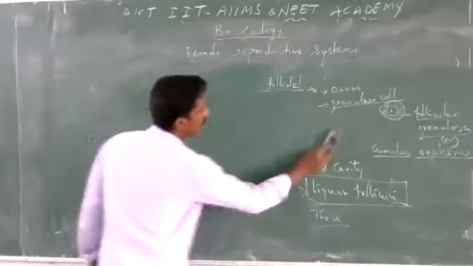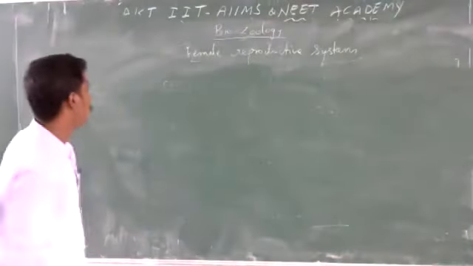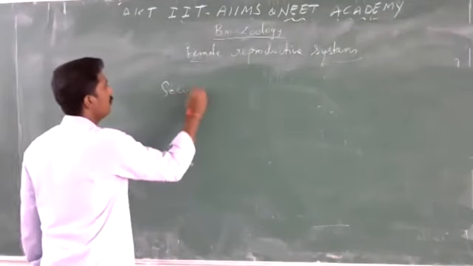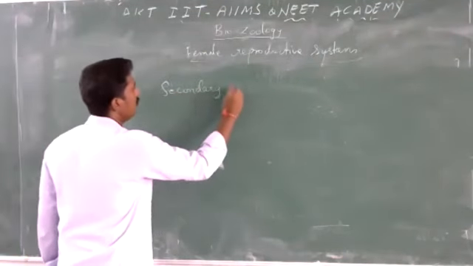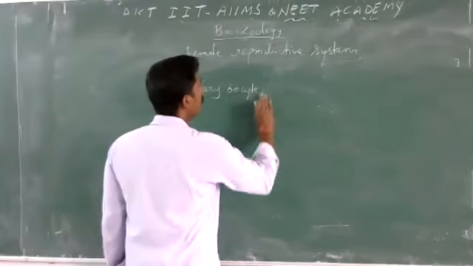We mention it as a secondary oocyte in the tertiary follicle.